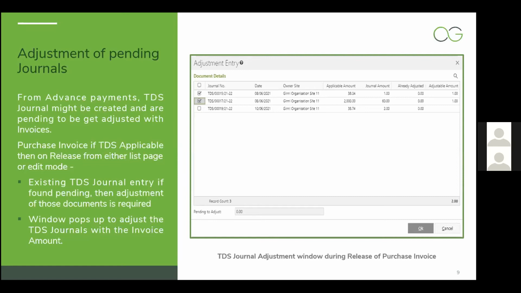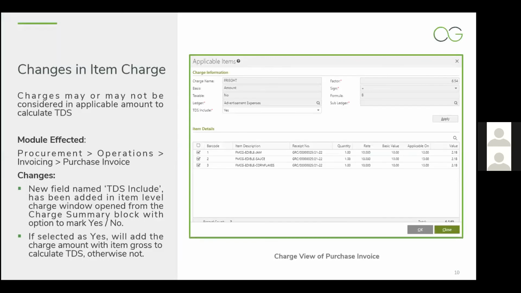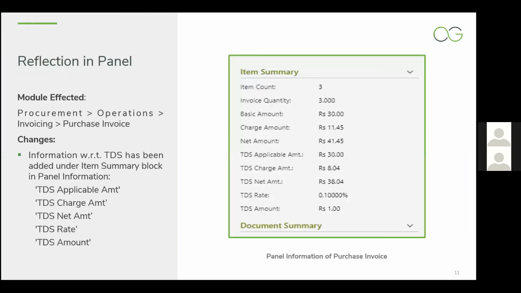So moving ahead with this, I have already discussed these changes in the charge item. I have already shown you that the TDS including TDS option is there, depending upon which the value of those charges is included in the TDS calculation. Then there is a panel information, which I have also discussed, where multiple TDS informations can be selected.